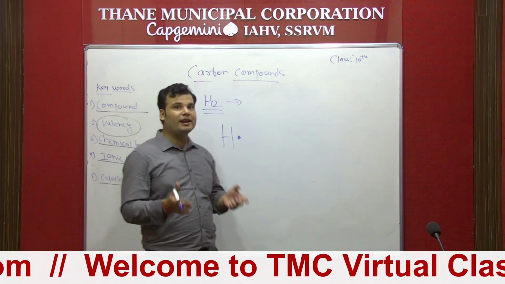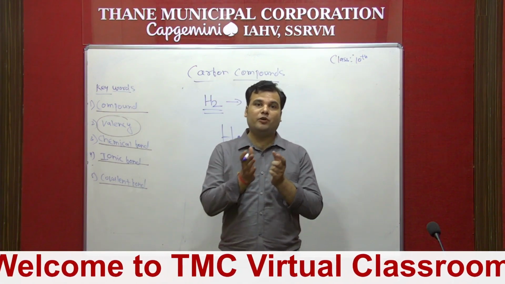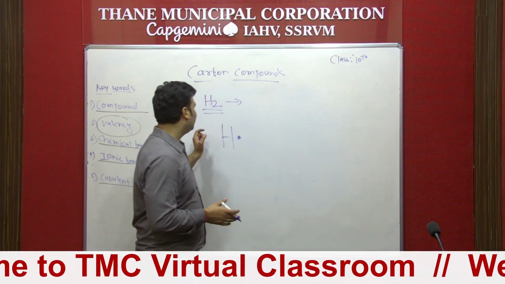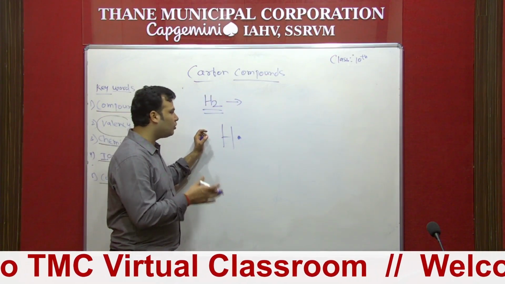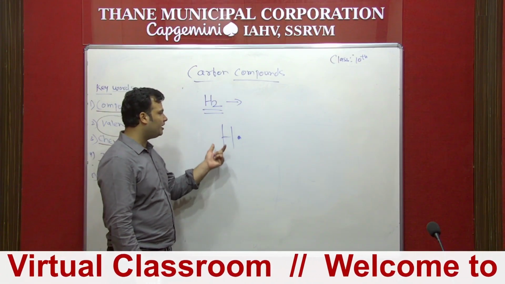Student, so what is covalent bond? Already we saw that covalent bond means sharing of electron between two atoms. So some example we have to see in this part, single covalent bond. Why is it called single covalent bond? Take one example like hydrogen. So hydrogen, student, atomic number is 1.